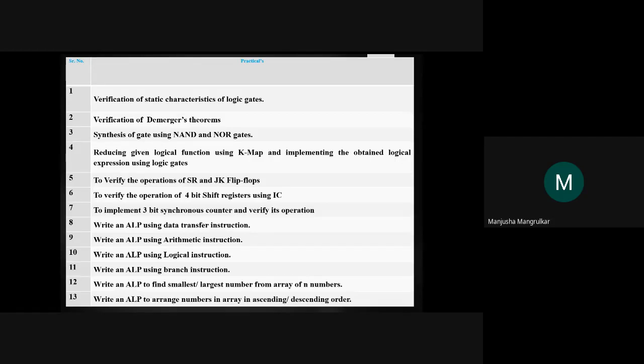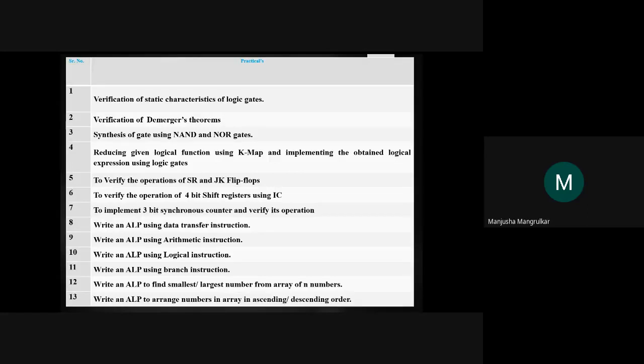Like we have done lots of programming and logical development in our C programming. Almost all the programs we have done: largest, smallest, ascending, descending, finding the odd number, even number, negative number, positive number. The same logic we have to apply in assembly language programming. This microprocessor uses assembly instructions. Which instructions does it use? It uses assembly instructions. And by using assembly instructions, we are going to learn programming in assembly language.